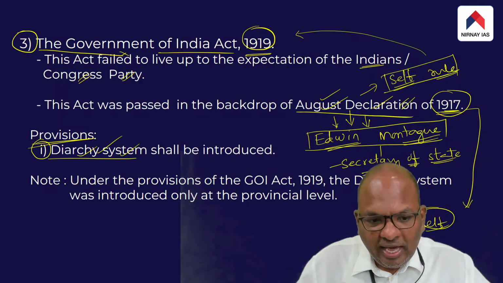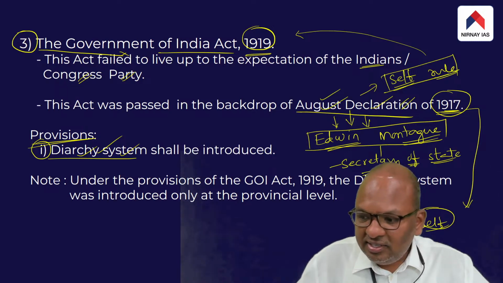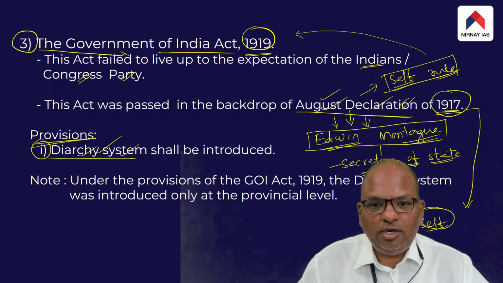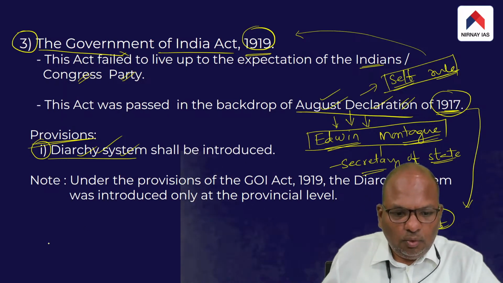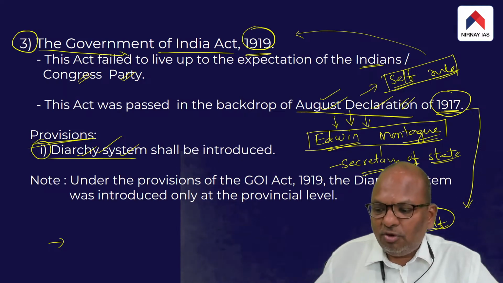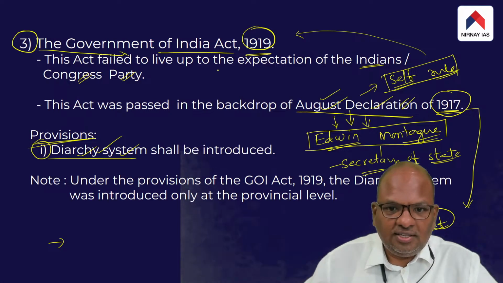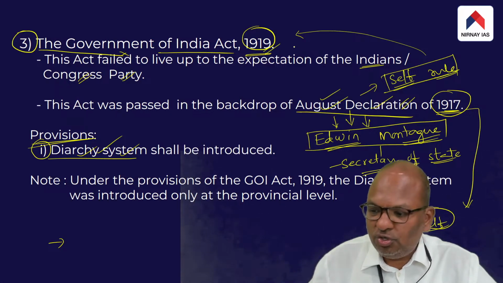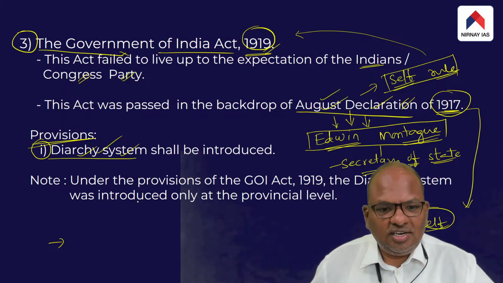Therefore, the Government of India Act 1919 became another reason for the party to launch the non-cooperation movement. What the British had introduced was not self-rule in its true sense; instead, they introduced a system called diarchy.